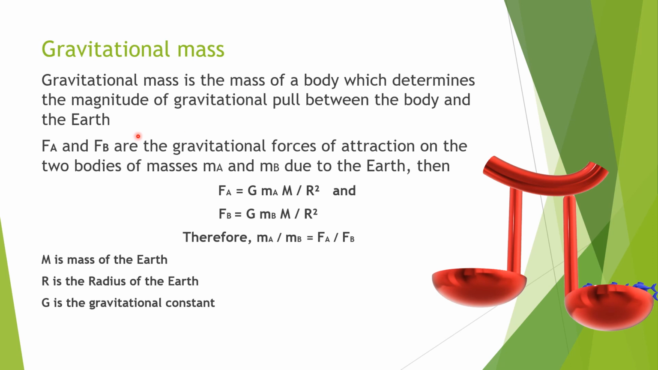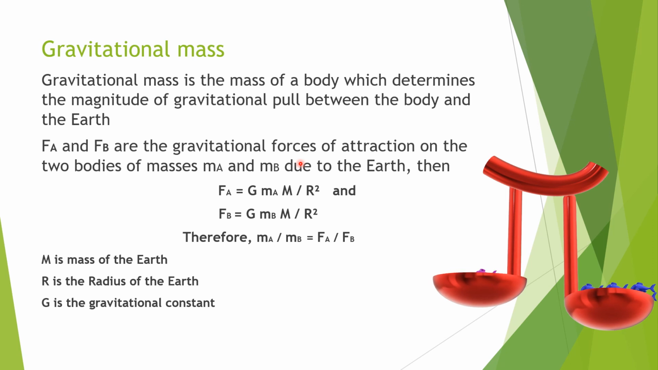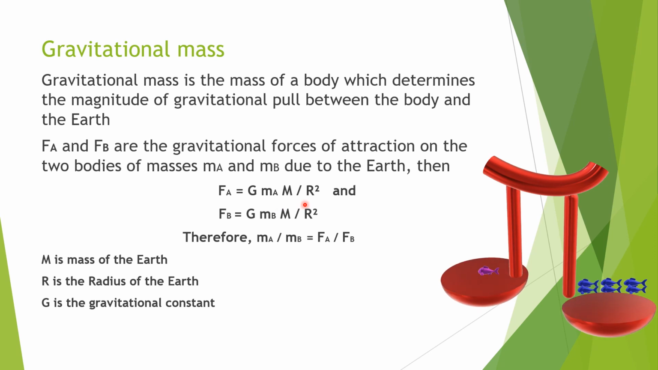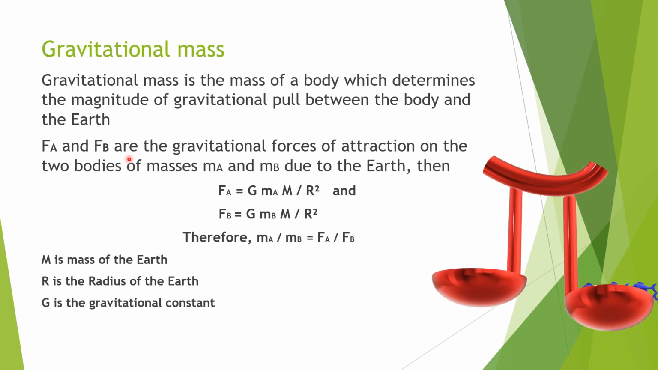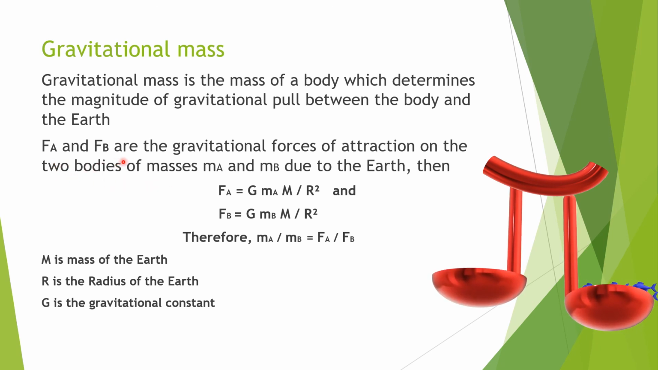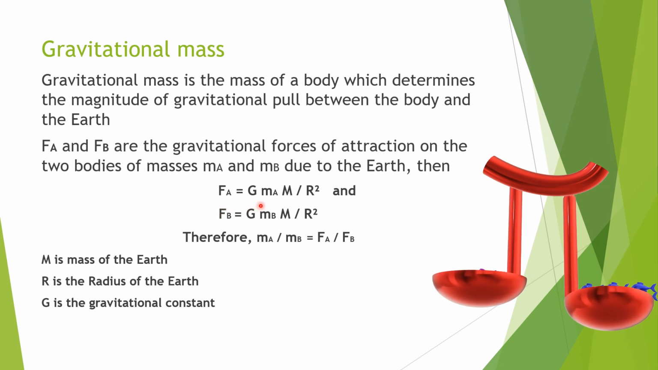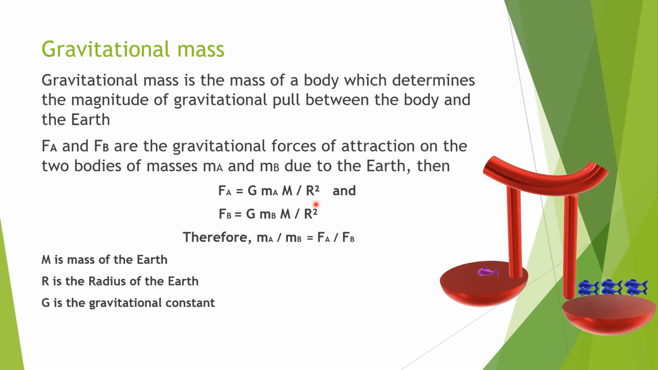So here we are considering that FA and FB are gravitational forces of attraction. So these are nothing but gravitational forces on two bodies of masses MA and MB due to the Earth. And we know very well the formula that F is equal to capital G small m capital M divided by r square. So here we are considering FA and FB, which means two bodies of masses and forces of attraction. So FA is equal to capital G small mA capital M divided by R square, and similarly we can write for another body.